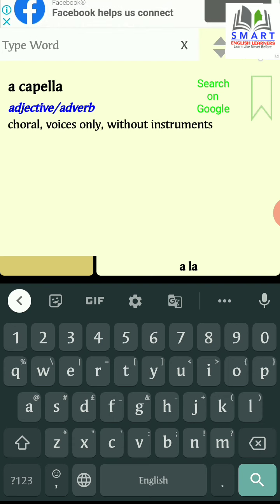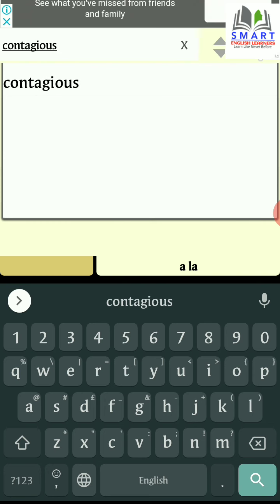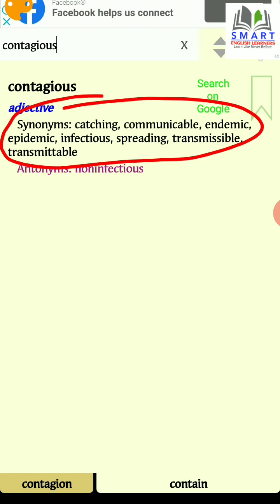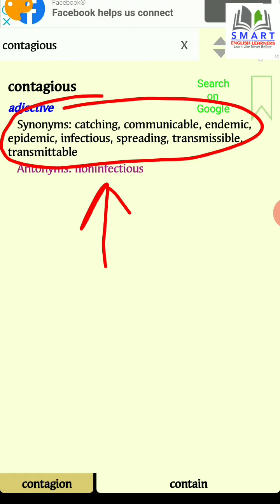Let's first take the same word that we have seen previously. Contagious, contagious. Here you see the list of words having similar meaning, that means synonyms, and there is one word given here that is antonym having opposite meaning. Now if you remember, we also get synonyms and antonyms in the first English to English dictionary app that we have seen. Then why this app? The reason is we get more words to choose from in this app.